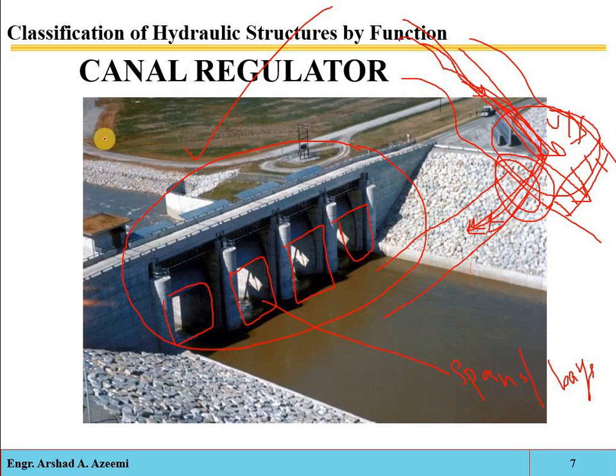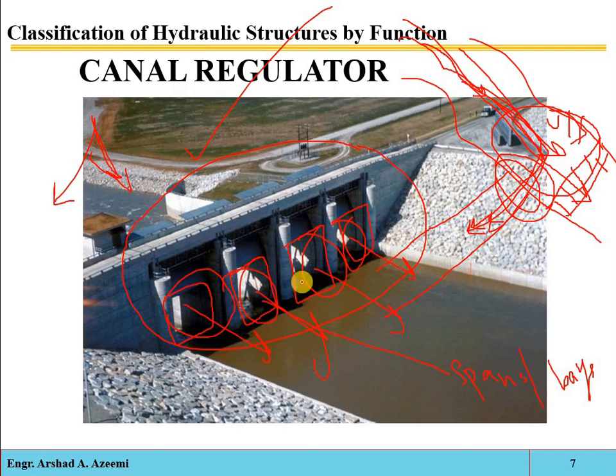So for example, if a flood occurs in the natural river, how much water will enter? That amount of water will enter which can pass through these spans, and the amount of water entering through these spans should be equal to the maximum carrying capacity of the canal.